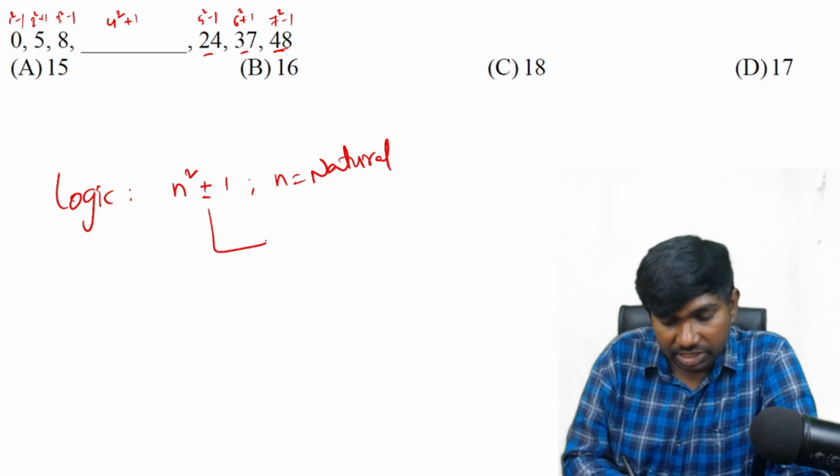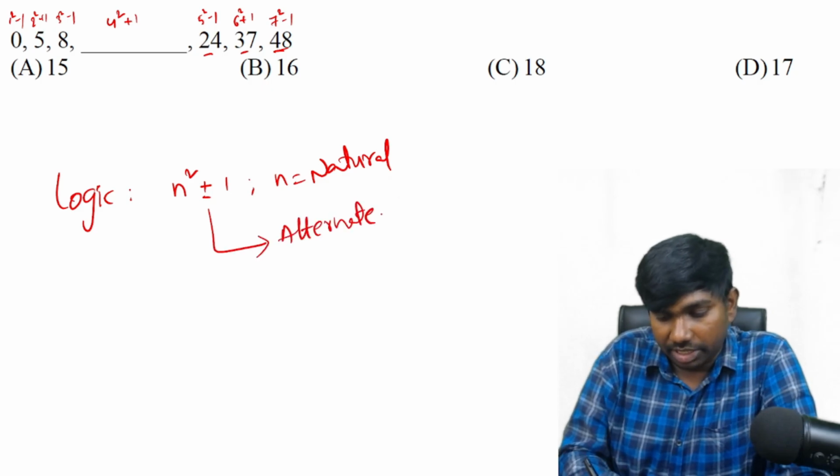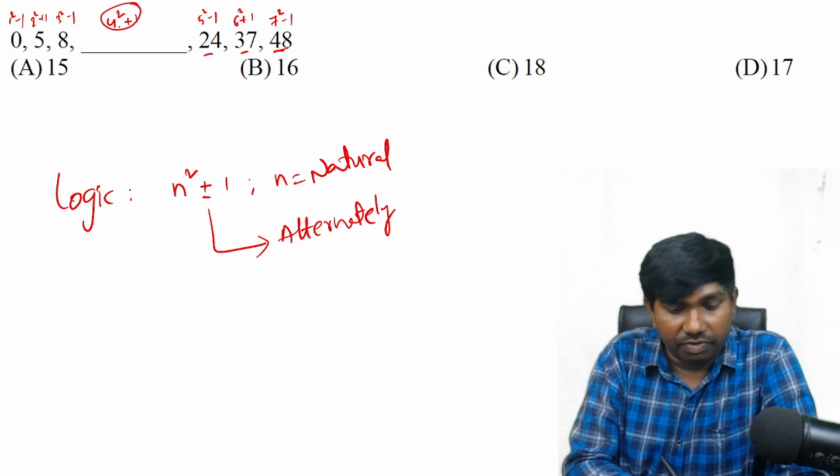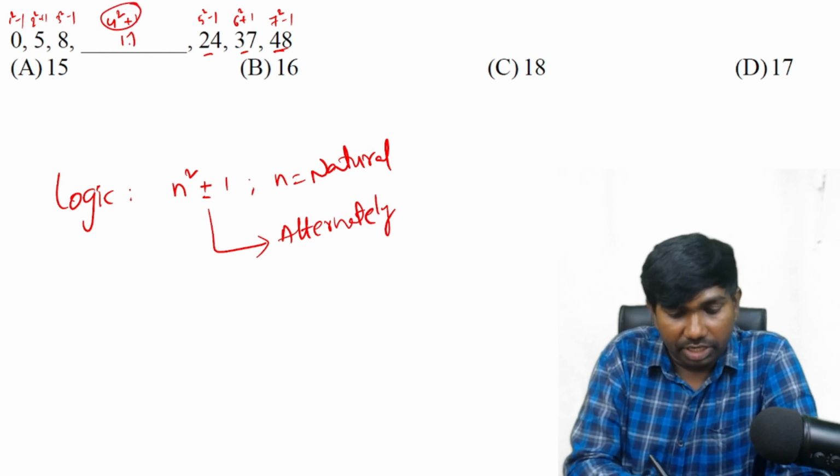And how are minus and plus coming? They are alternate, plus minus alternately. So here the answer is 4 square plus 1. 4 square is 16, plus 1 is 17.